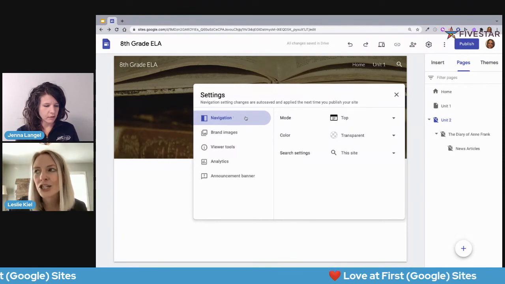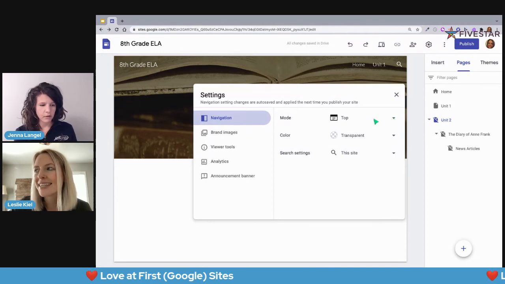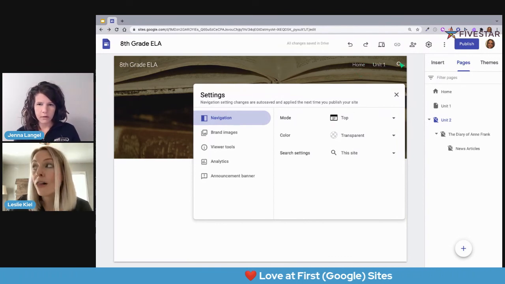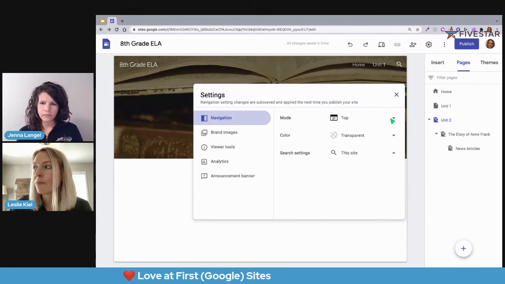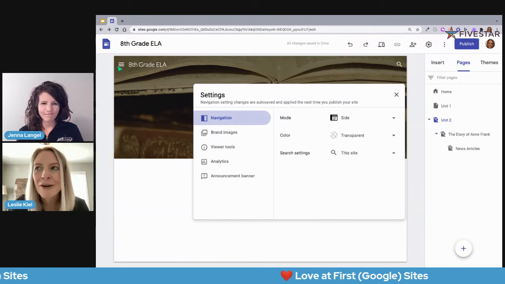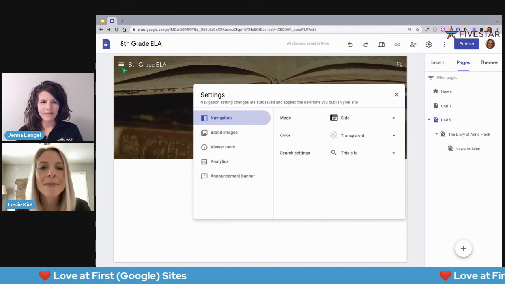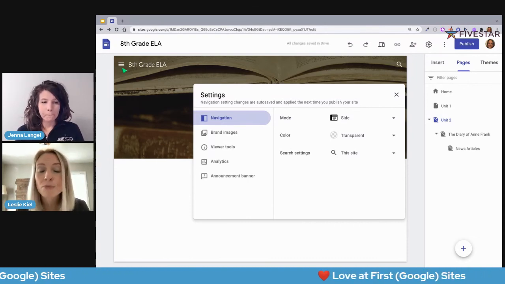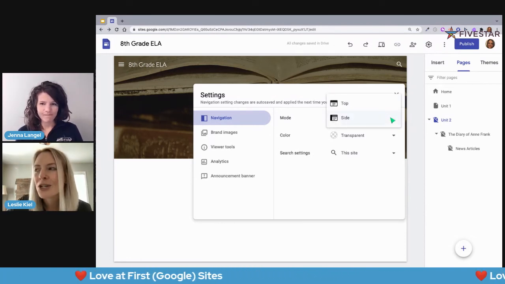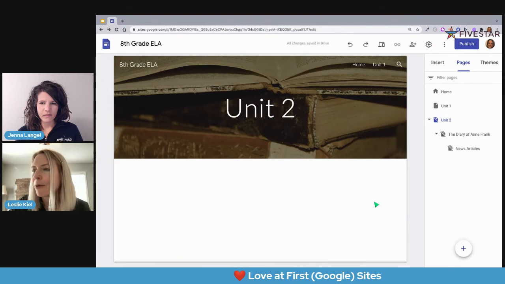If I select navigation from the left-hand side and I come out by mode, it says that it's top right now. Well, that means my units, my pages, all of that is going to be listed in the top right-hand corner. I can change that to the side. And it was quick. I don't know if you noticed, but this little hamburger menu, these 3 horizontal lines popped up in the left-hand corner. It's the little things, right? But sometimes it may be more convenient, more aesthetically pleasing to just change where that navigation is found. I actually am going to switch it back to top because I do like that. I'll exit out there of our settings.